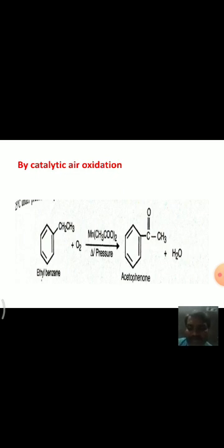That means this ethyl benzene, on oxidation in the presence of manganese acetate, under high temperature and pressure, forms acetophenone. This is by catalytic air oxidation.